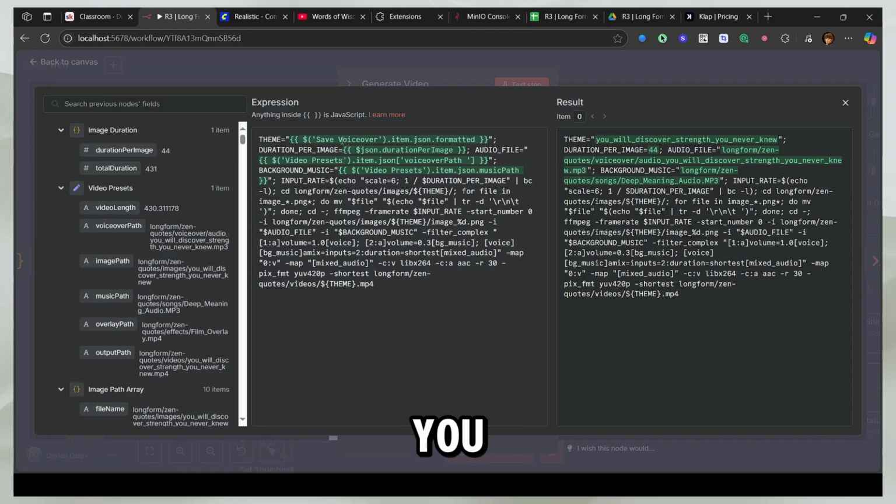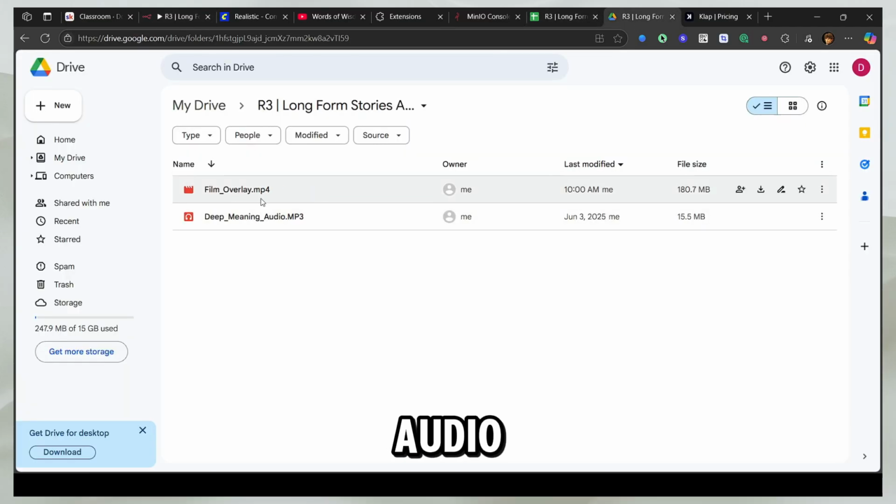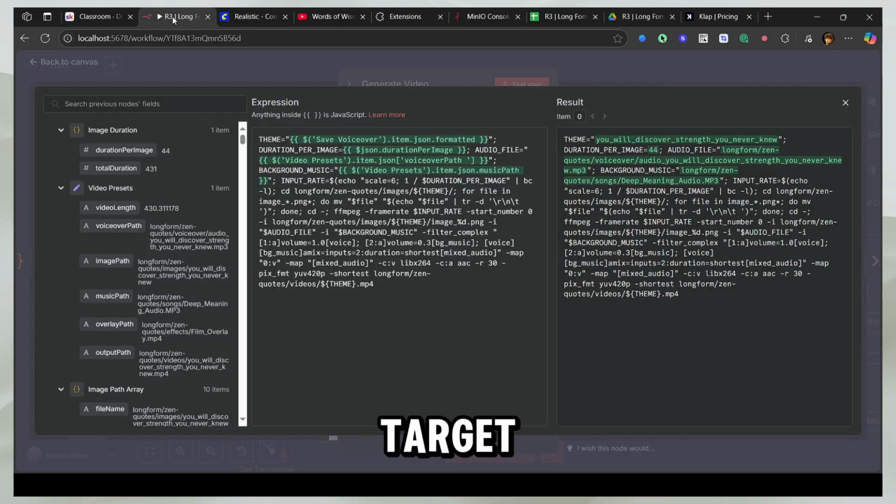So this gets you the exact folder name, the duration, the audio file, the background music, which you can set to anything, but make sure the file is longer. For example, the music that I'm giving you was just 4 minutes long, but I added 4 of these audios in sequence to make it about 16 or 17 minutes, because that's the target we're having. So we don't want videos longer than that, because anything might not be able to handle it, or it's just going to take too long, unless you have a super fast GPU.